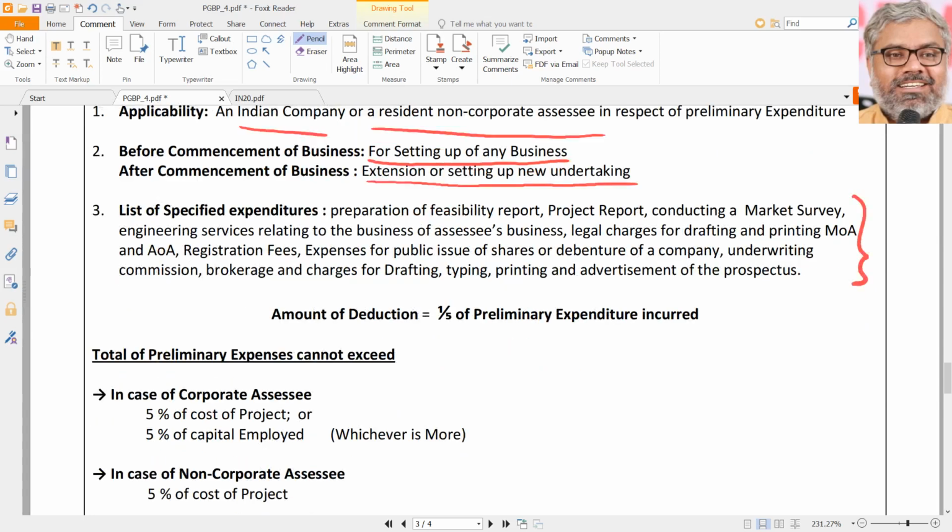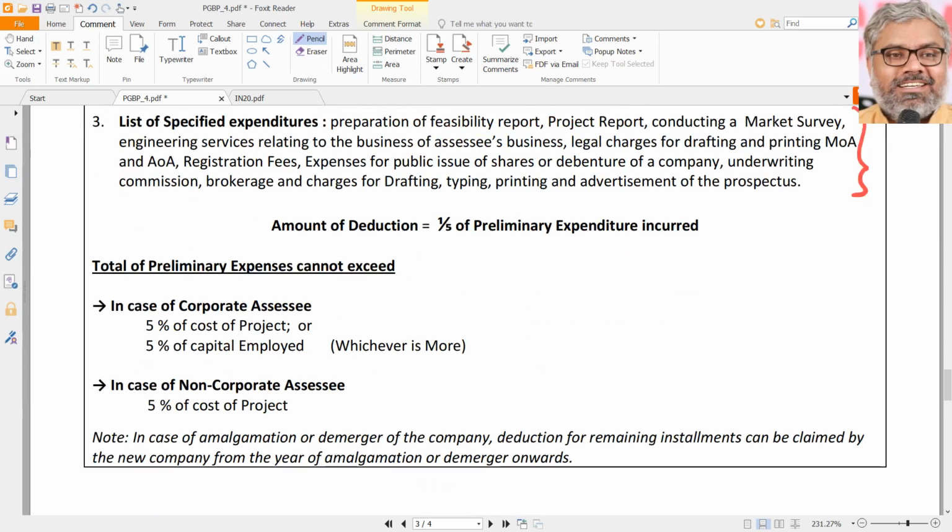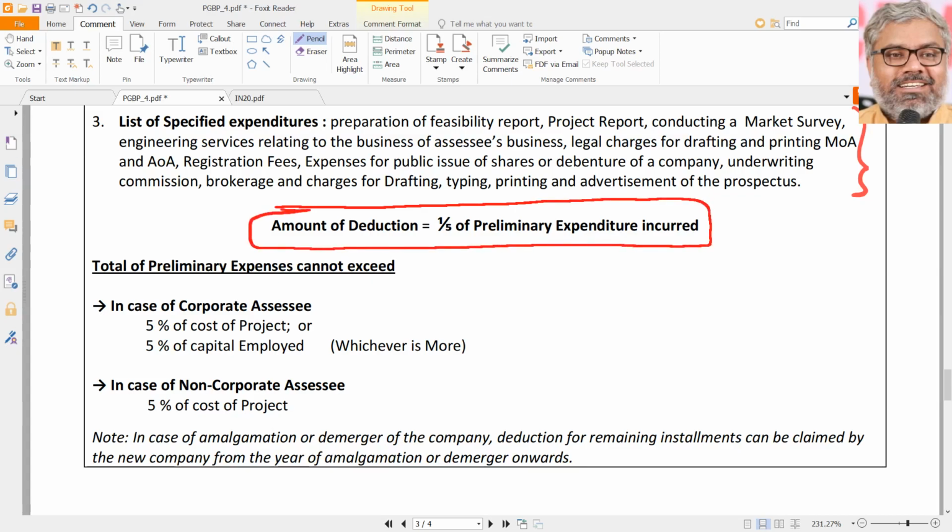But the question comes, are they eligible for deduction of the full amount? No, they are not. Amount of deduction is only 1/5 of the preliminary expenses is allowed as deduction.